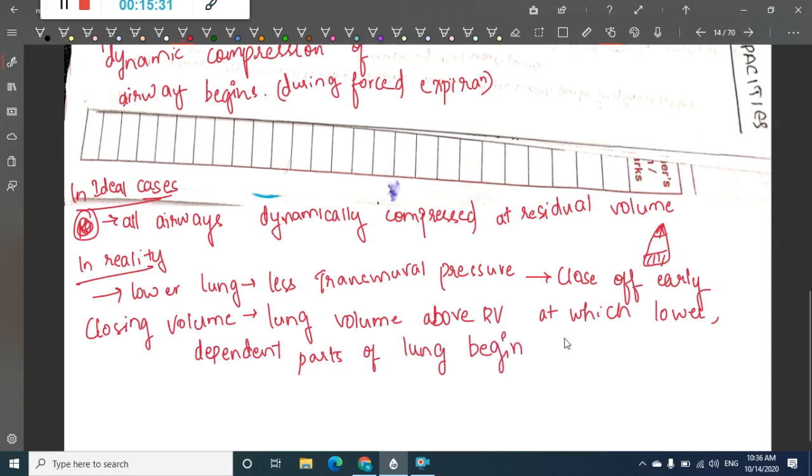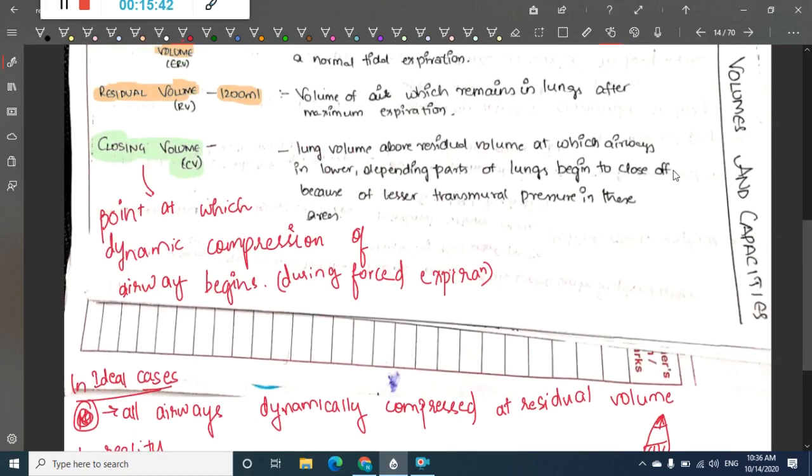The volume at which the lower parts of the lung begin to close off is called the closing volume of the lung. Okay, so this is about closing volume of the lung.